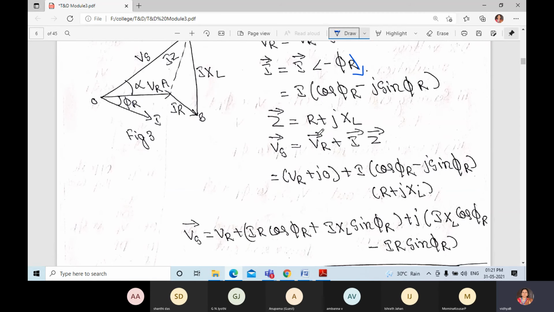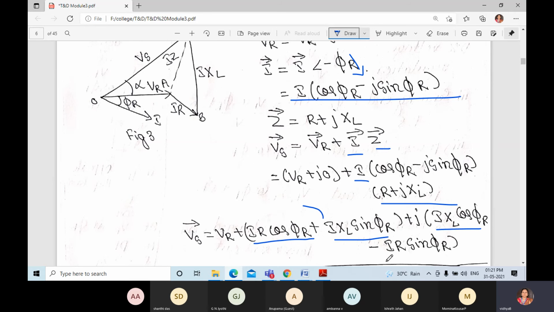Vs vector is equal to VR vector plus I vector into Z vector. VR plus j0 plus, I as usual, I into cos phi R minus j sin phi R, and Z is R plus jXL, substitute. When you multiply I cos phi R into R, IR cos phi R, IXL sin phi R, this is the real part. This is all the imaginary part.